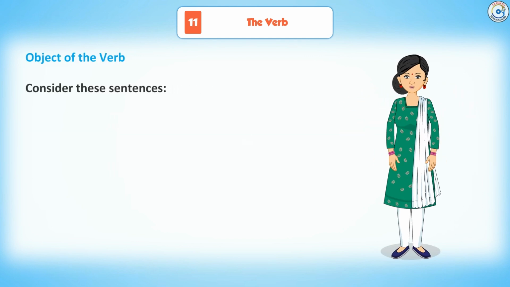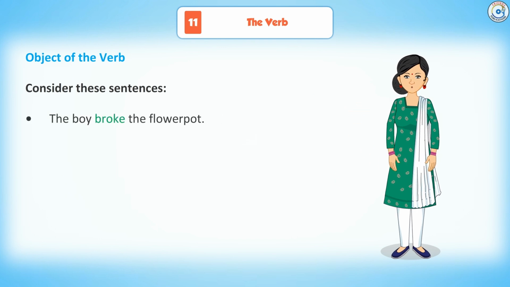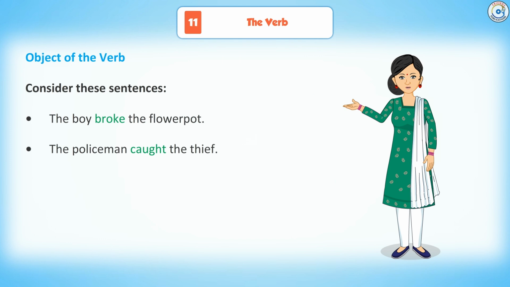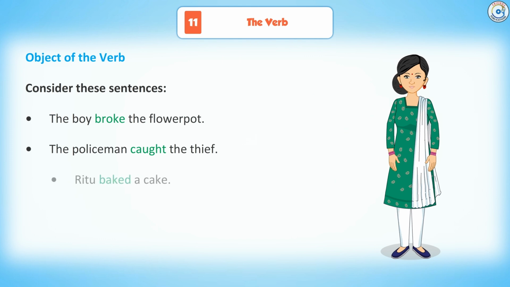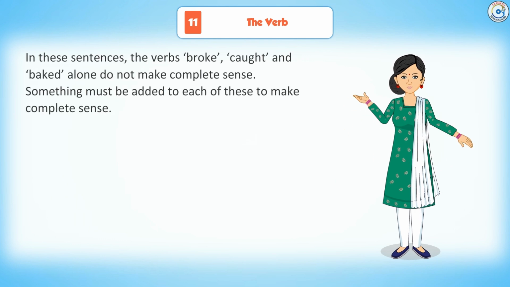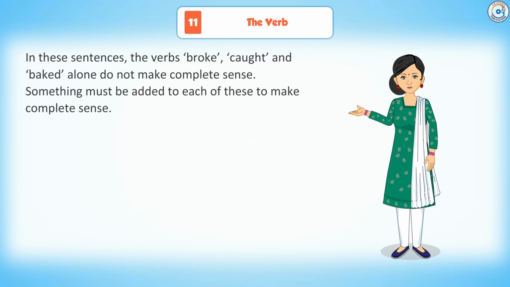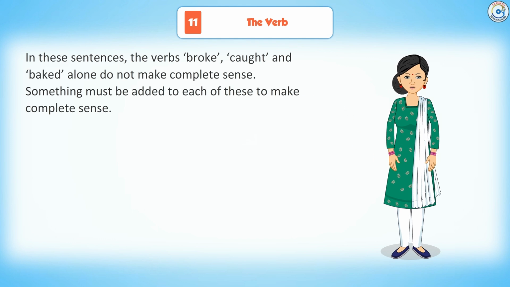verb. Consider these sentences. The boy broke the flower pot. The policeman caught the thief. Ritu baked a cake. In these sentences, the verbs broke, caught and baked alone do not make complete sentences.